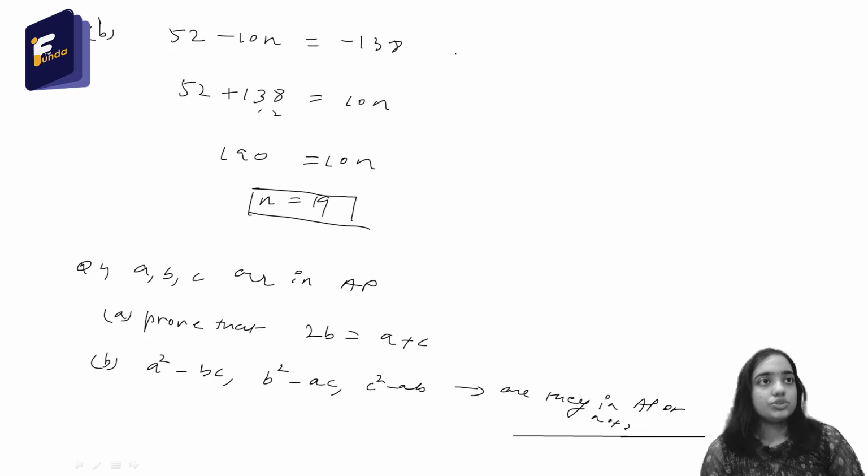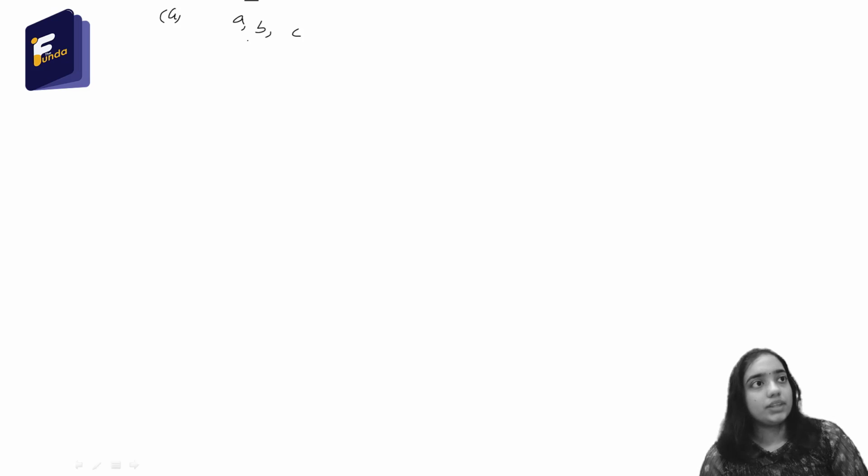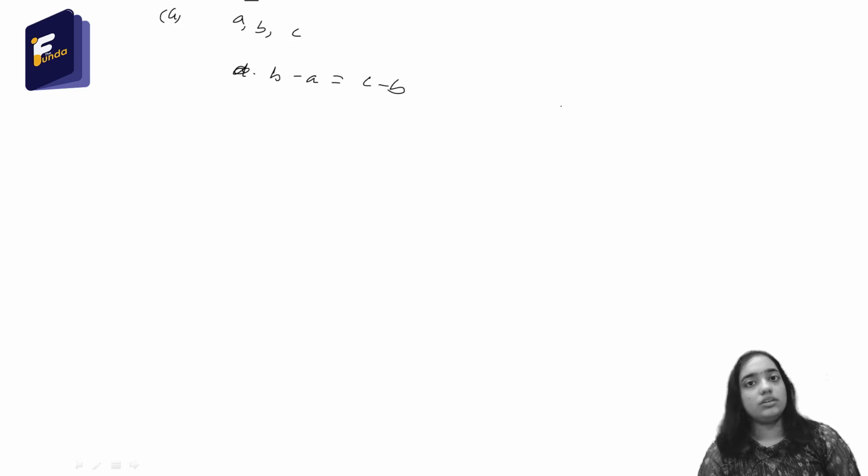Okay, so the solution to this question: the first part is we have to show that 2B equals A plus C. We already know that A, B, C are in AP. That means from the definition of AP, B minus A is equal to C minus B. That is the common difference, the difference between two consecutive terms.